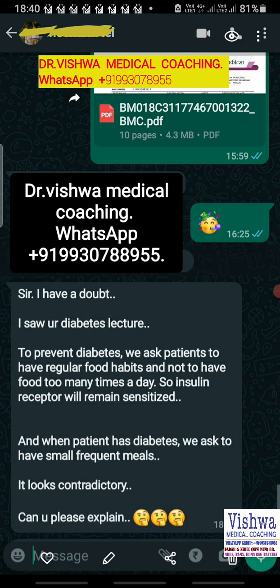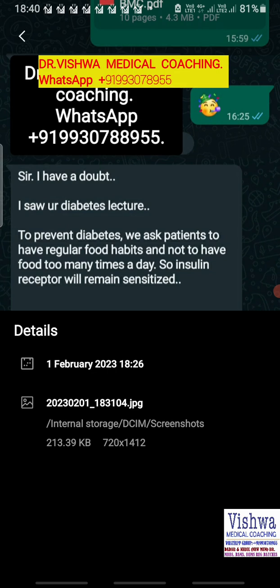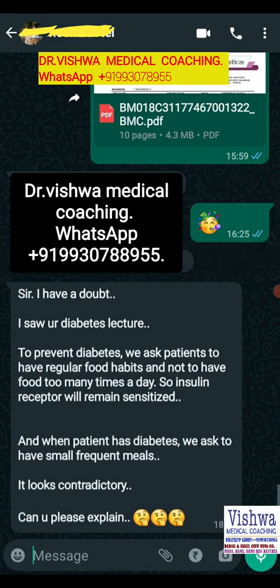That means to prevent diabetes, you are supposed to avoid having food all the time, more frequently, and when the patient already has diabetes, we ask the patient to have small frequent meals. So why exactly is this so? Now remember, for this we need to understand the metabolism, as well as the normal scenario and a diabetic scenario.